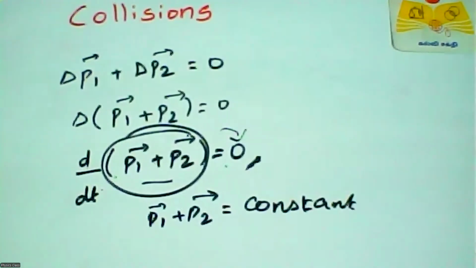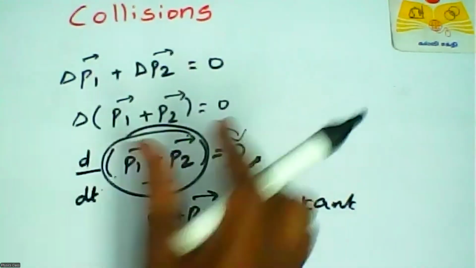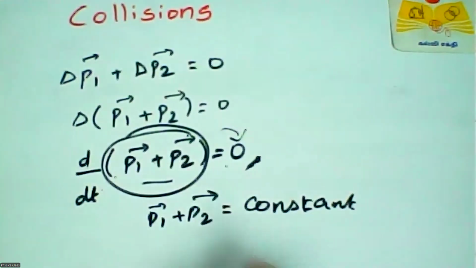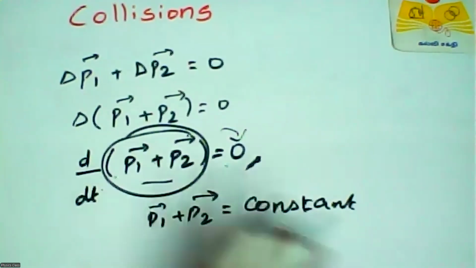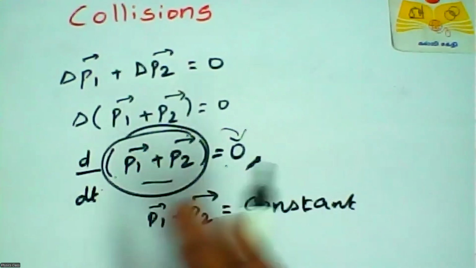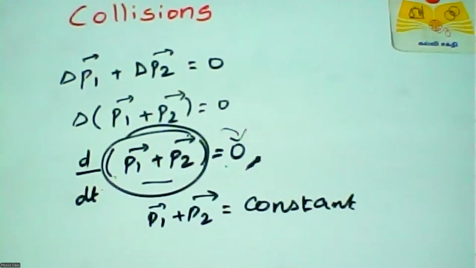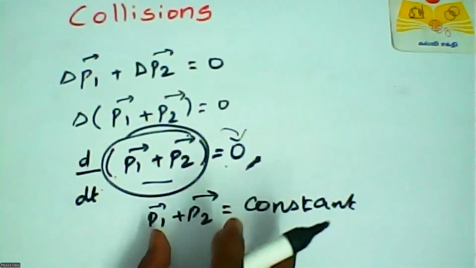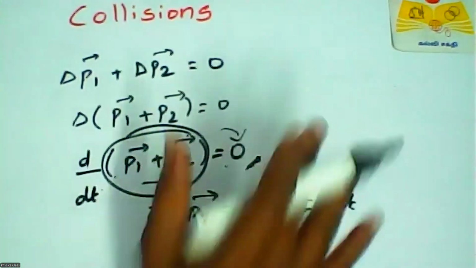We are not going into any particular type of collision. We are just dealing with force, time, and del P. So we got P1 plus P2 constant. That means total momentum is conserved independent of collision type. We have some types of collision, inelastic collision, elastic collision, but here is the universal truth: linear momentum is conserved in all of them.